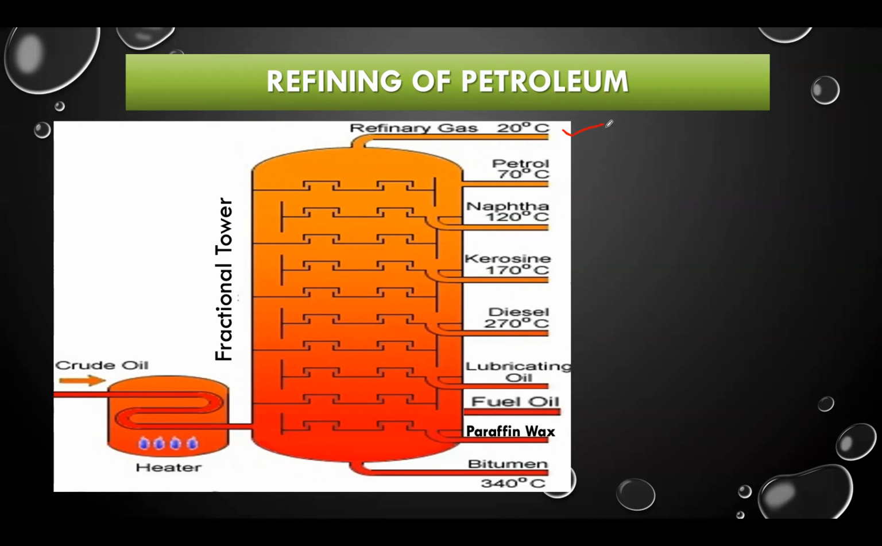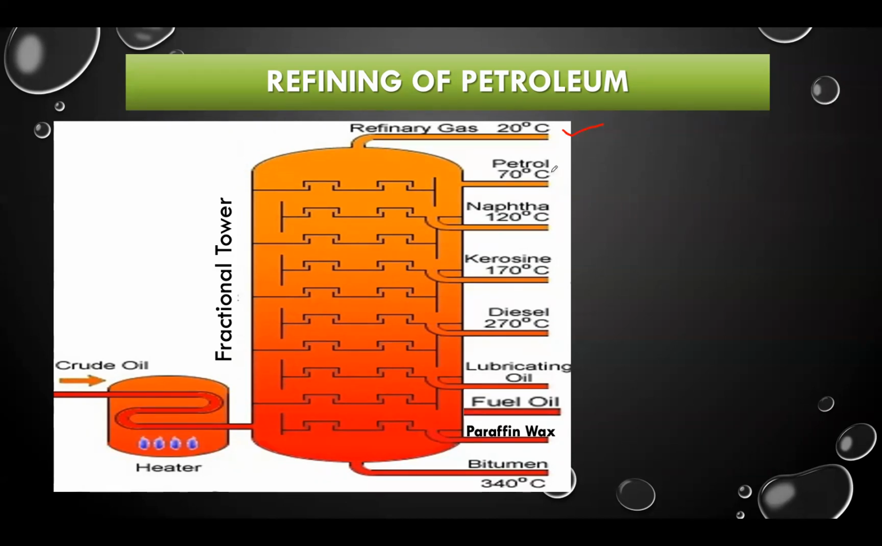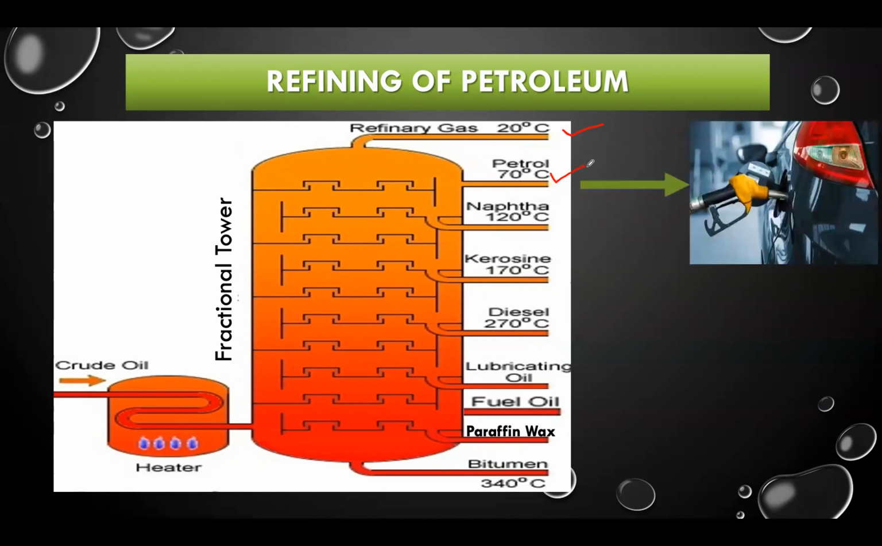You are mostly familiar with this petroleum gas, as we use it in our day-to-day life for cooking. It is known as LPG. We store it in red color cylinders, and it is used in the kitchen for cooking. Another one we obtain is petrol. This is also a petroleum product, and we use petrol as fuel in vehicles like motorbikes and cars.